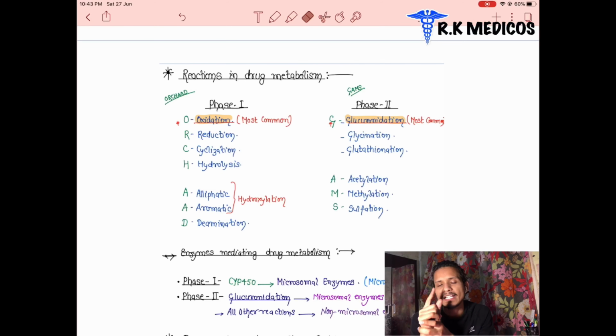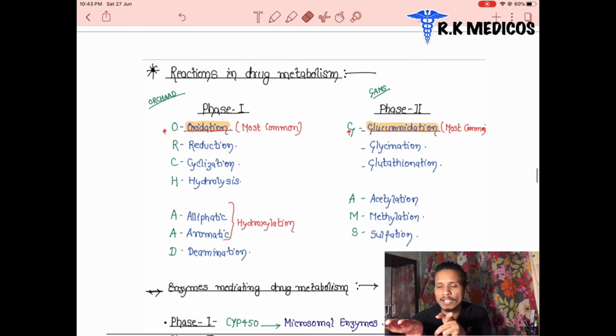And in the second phase, no microsomal enzymes are used, except for one: glucuronidation. In glucuronidation, microsomal enzymes are used, and in all other parts of the second phase of metabolism there is no requirement of microsomal enzyme. If you don't understand what we are discussing, listen once more. We are discussing how drugs are metabolized. There are several processes through which drugs are metabolized. In the first phase, several processes use microsomal enzyme. In the second phase, several processes work without microsomal enzyme.